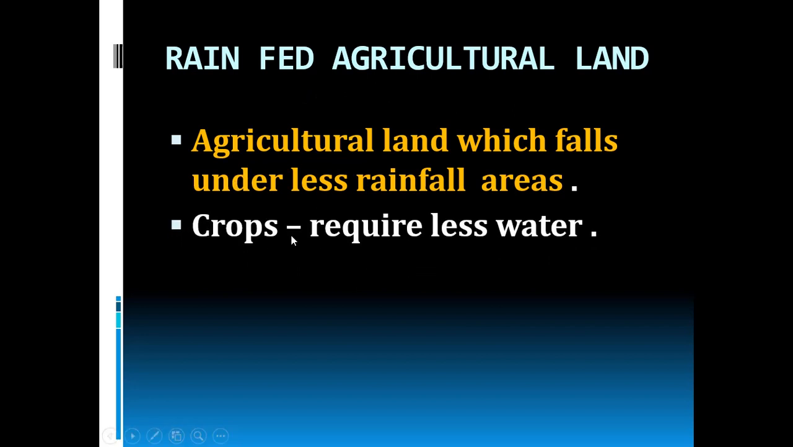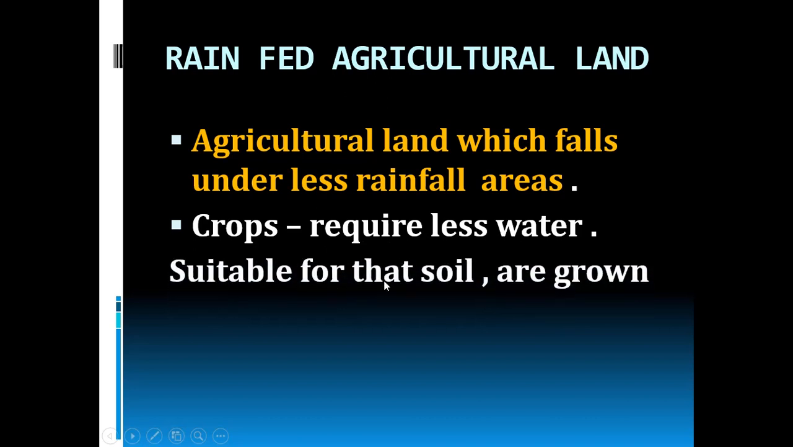So, crops which require less water suitable for that soil are grown. Okay, so some crops, they will require only less water for their growth. So, such crops can be grown in this rain-fed agricultural land, because as this agricultural land is having less rainfall, only the crops which require less water can be grown in this land.